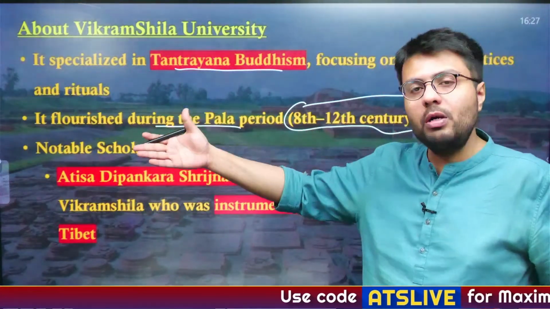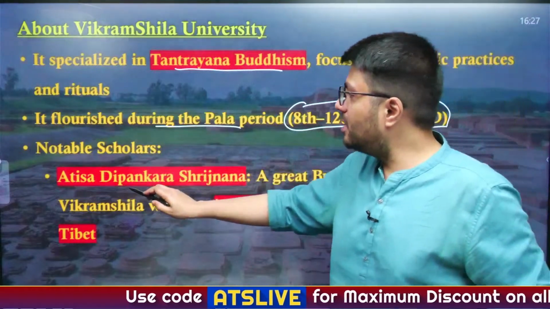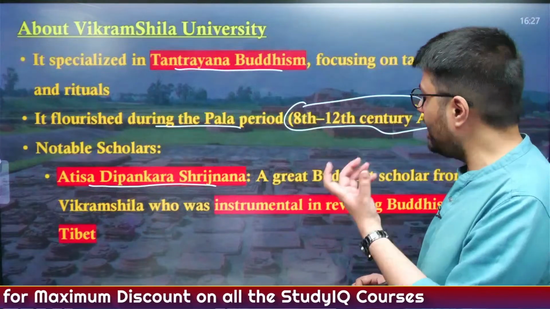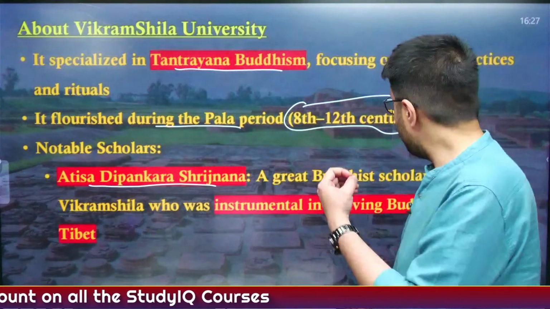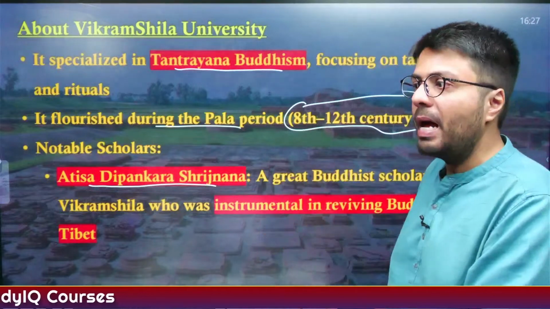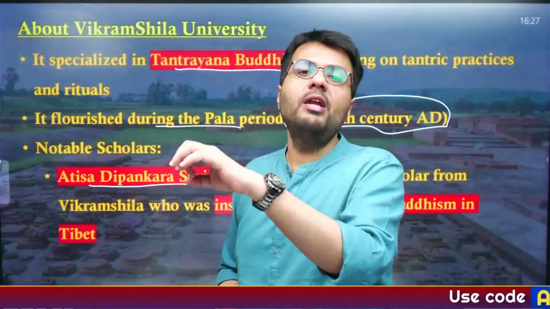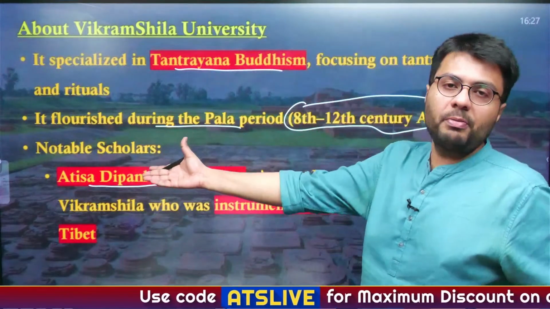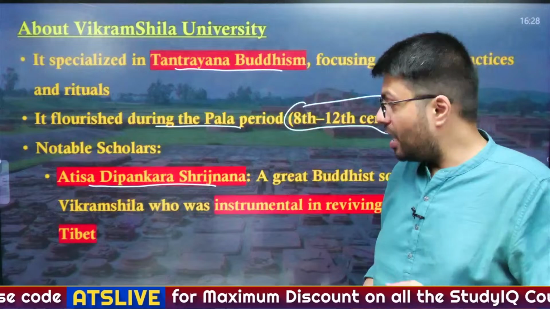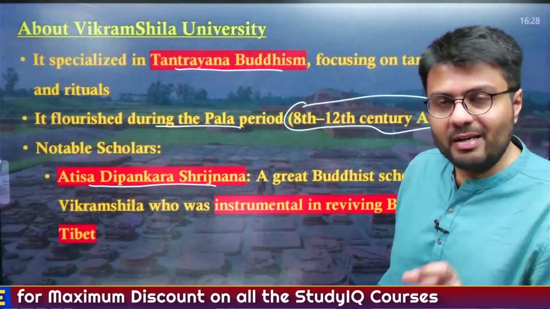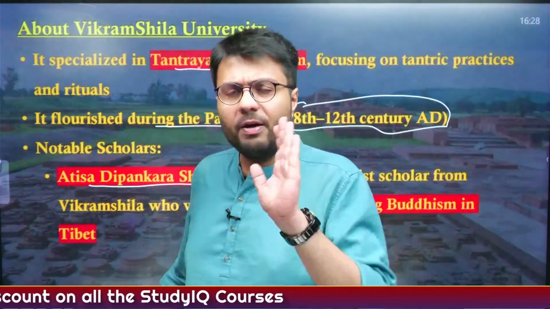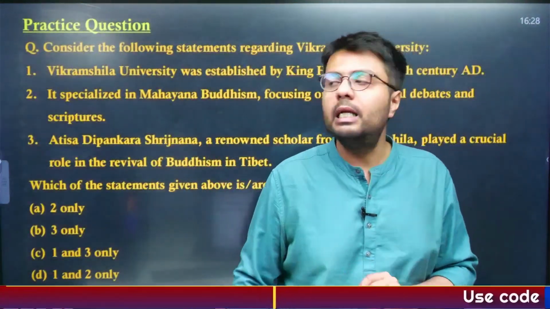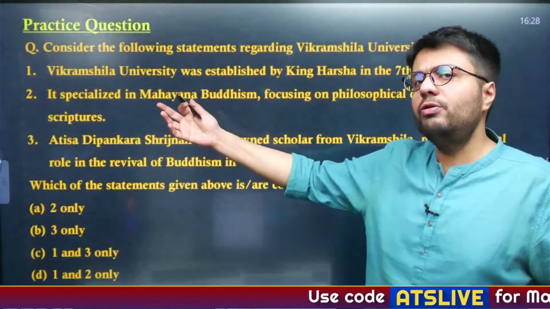Notable scholars present in this university include Atisha Dipankara Srijnana, who was a great Buddhist scholar from Vikramshila and played a very instrumental role in reviving Buddhism in the region of Tibet. You understand, the primary religion practiced in Tibet is Buddhism, and it can be directly attributed to Atisha Dipankara Srijnana, who played a key role in the revival of the religion in Tibet. Understood? These are the only relevant details that you need to know in order to approach this kind of article. Now, based on this article, let us try to solve a practice question.